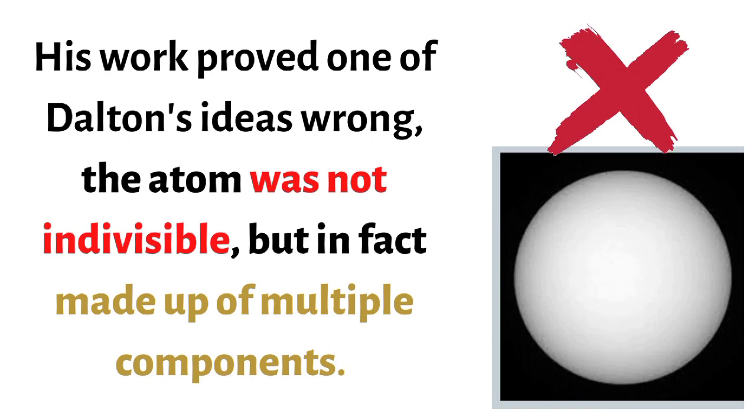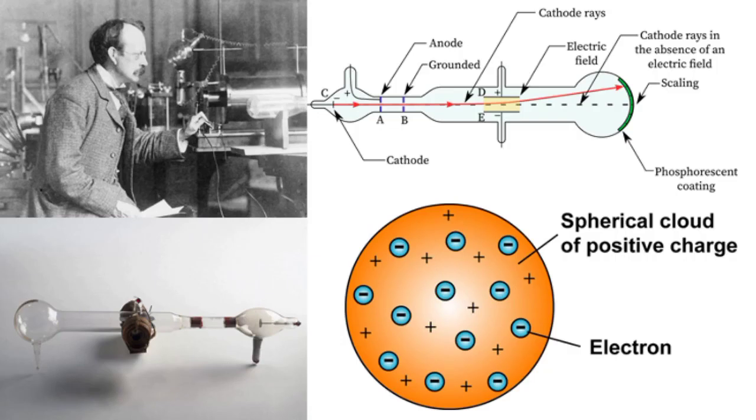His work proved one of Dalton's ideas wrong. The atom was not indivisible, but in fact made up of multiple components. The discovery was made when he conducted an experiment with a cathode ray tube. When an electrical current was passed through, glowing material could be seen. When he put two electrically charged plates on opposite ends of the tube, the light was bent on the positive plate. Thomson thought that the atom looked like raisin pudding, a ball with negative electrons clumped on it.